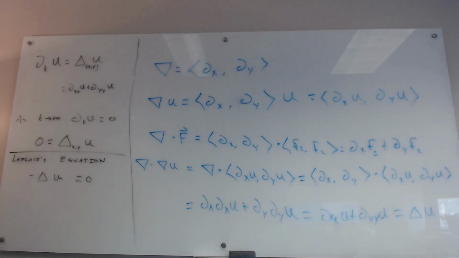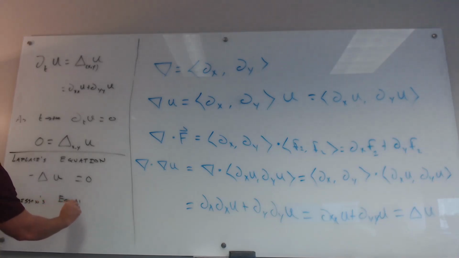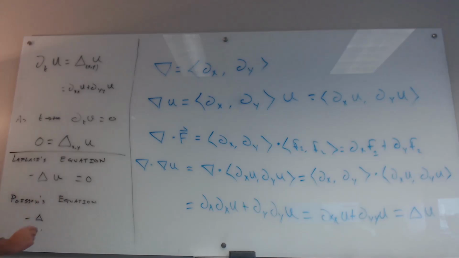Minus Laplacian is a positive operator, and there is a non-homogeneous version of this called Poisson's equation, which says minus Laplacian u equals f.